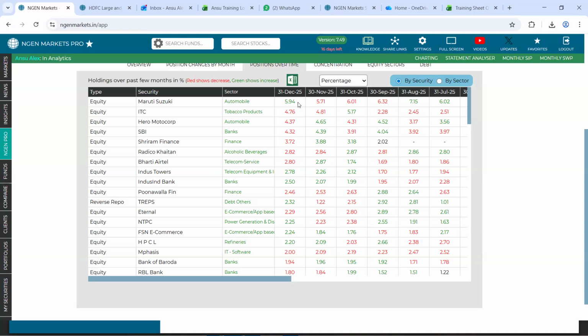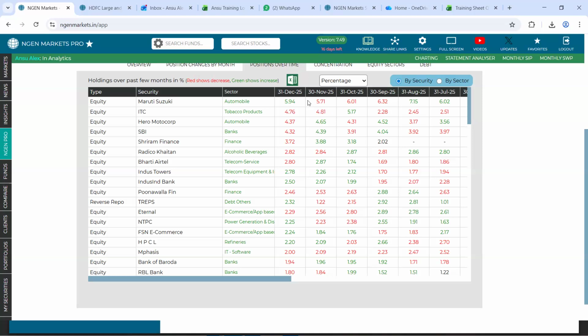Now, here as well, we give you color coordinations. There are greens and reds that you see. Green says, in consideration to the previous month, there has been an increase in terms of holding. And red says, in consideration to the previous month, there has been a reduction in terms of holding.